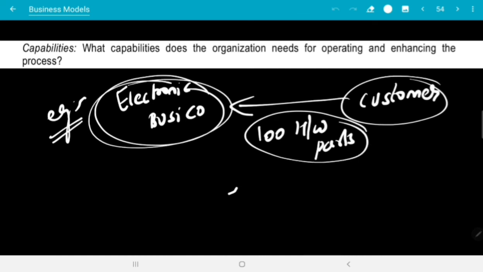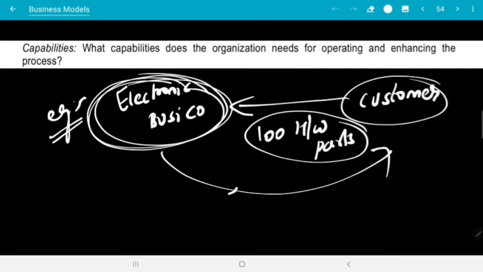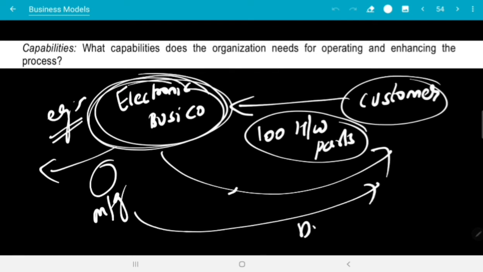How is this electronic business company going to handle the customer order, how is it going to plan this to deliver it properly to the customer, how is it going to procure from the suppliers, how is it going to manufacture, how is it going to distribute? There must be proper returns from the customer, right? And there must be proper credit management services.